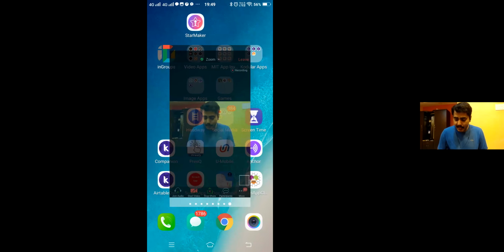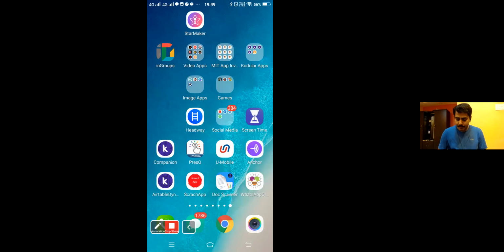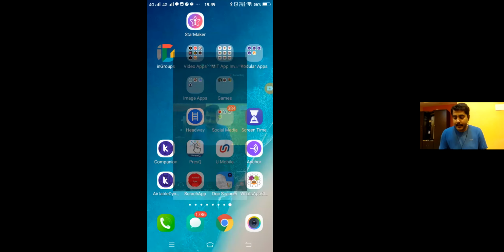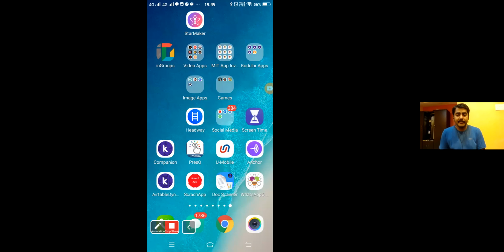For example, how I'm going to do that is, open the X screen recorder. Once you open it, I'm going to record the working of the app.